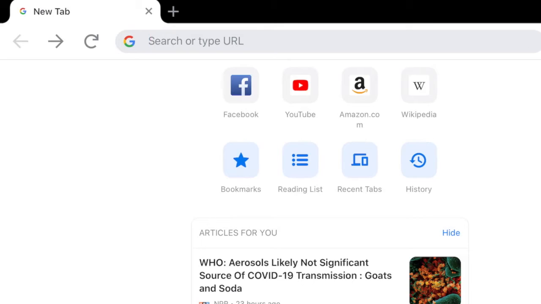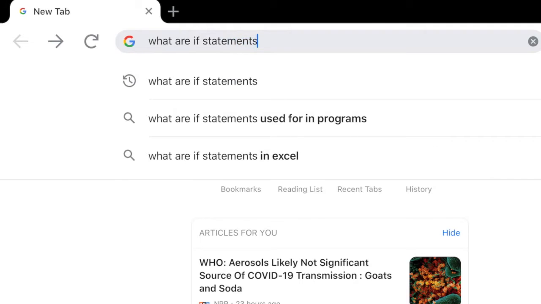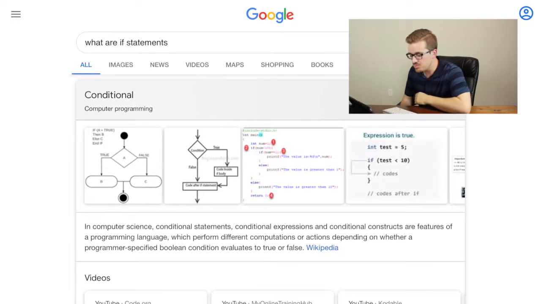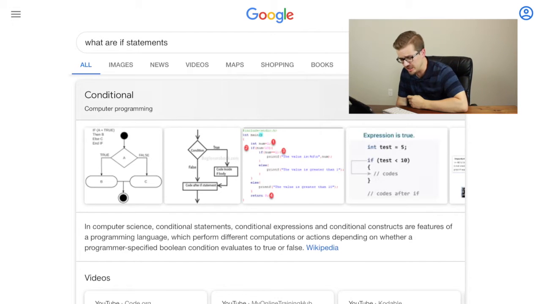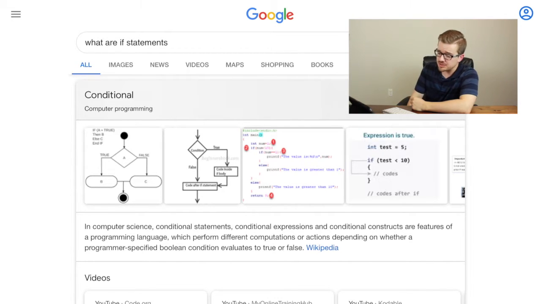So before we take a deep dive into if statements and start creating our game, we'll want to define what if statements are. So let's jump to Google and ask the question, what are if statements? Our first result says, in computer science, conditional statements, conditional expressions, and conditional constructs are features of a programming language which perform different computations or actions depending on whether a programmer-specified Boolean condition evaluates to true or false. Yikes. That particular statement is written with such a high degree of technical exactness that the average person is going to have a really hard time understanding what if statements are doing conceptually.